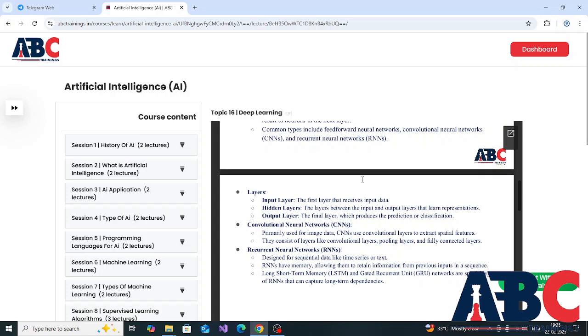Layers. Input layer, the first layer that receives input data. Hidden layers, the layers between the input and output layers that learn representations. Output layer, the final layer which produces the prediction or classification.